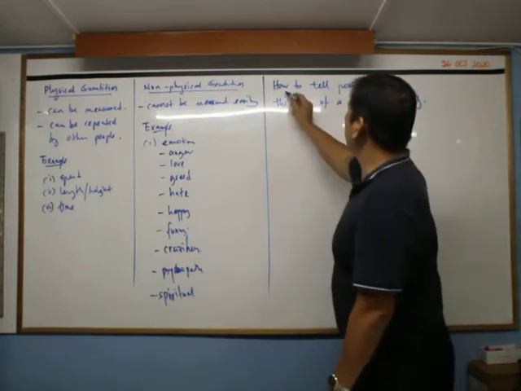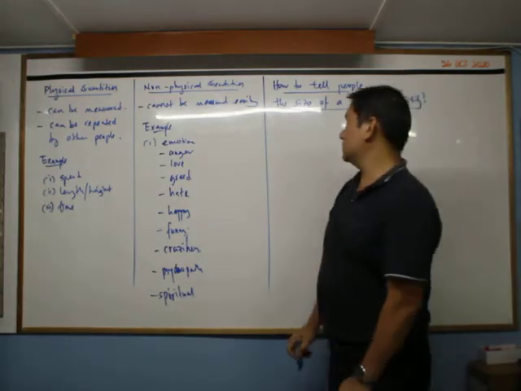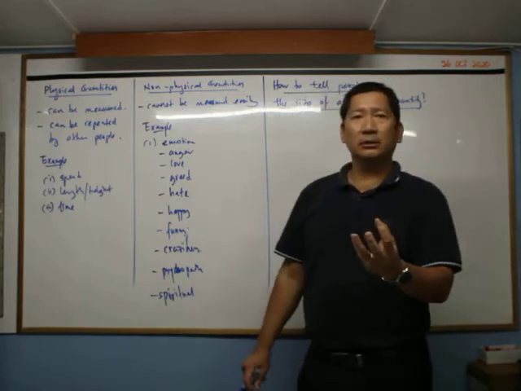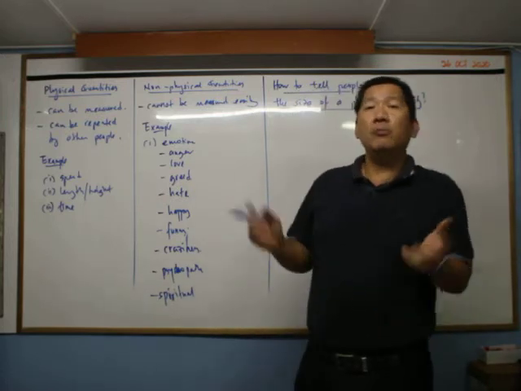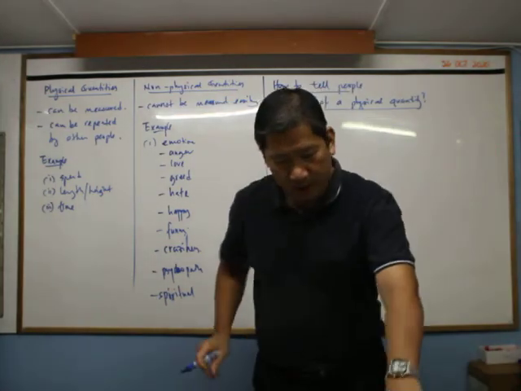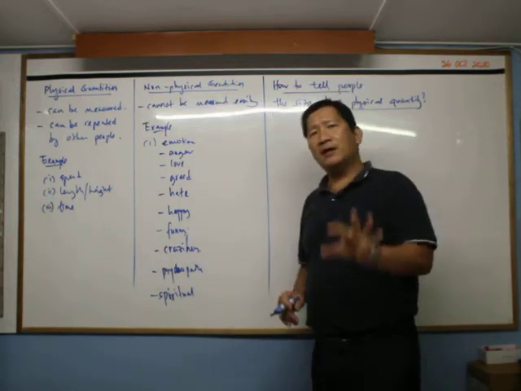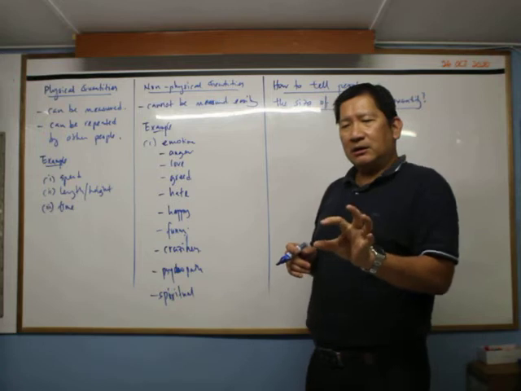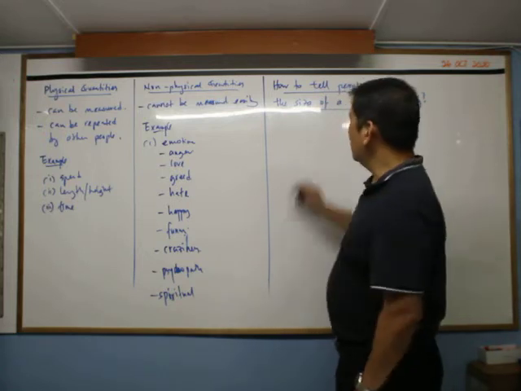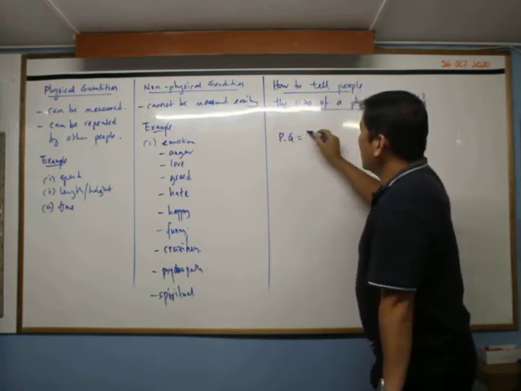Okay, how to tell people the size of a physical quantity. So you need two things. Number one is number, because number is universal. You cannot say, oh, that is big. How big is your big? It can be big like an eraser, it can be big like something like this, or it can be big like a whole whiteboard. So it must be a number that you tell people. When people look at the number, they know the size. So a physical quantity must have numbers.